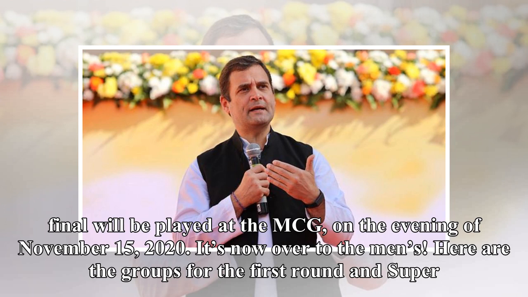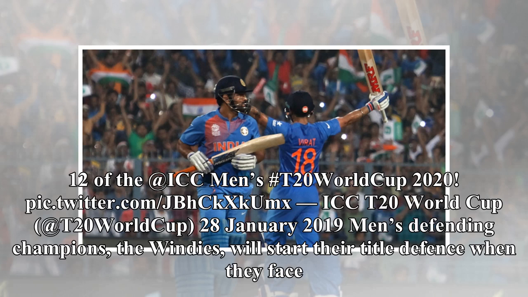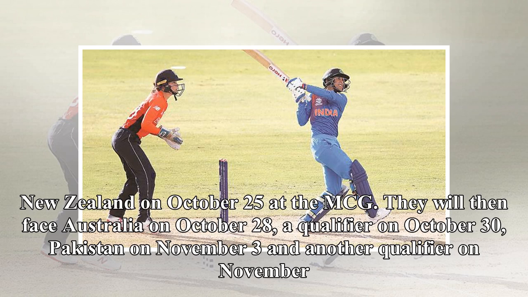Here are the groups for the first round and Super 12 of the ICC Men's. New Zealand on October 25 at the MCG. They will then face Australia on October 28, a qualifier on October 30, Pakistan on November 3 and another qualifier